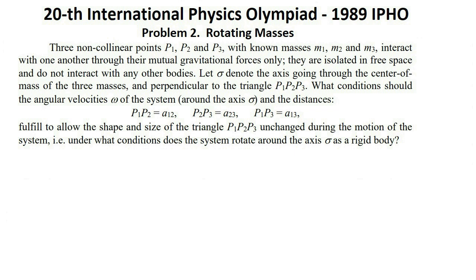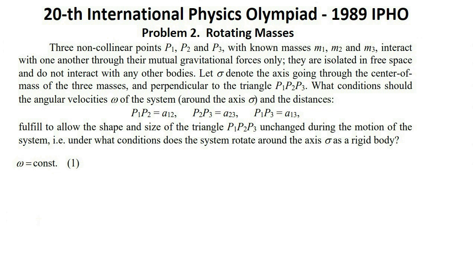The moment of inertia of the system with respect to the axis sigma depends only on the distances from the points P1, P2, and P3 to the axis sigma, which, for fixed a12, a23 and a13, do not depend on time. This means that the moment of inertia I is constant. Therefore, the angular velocity of the system omega must also be constant. Condition 1. This is the first condition we had to find. The other conditions will be determined by using 3 methods described below.